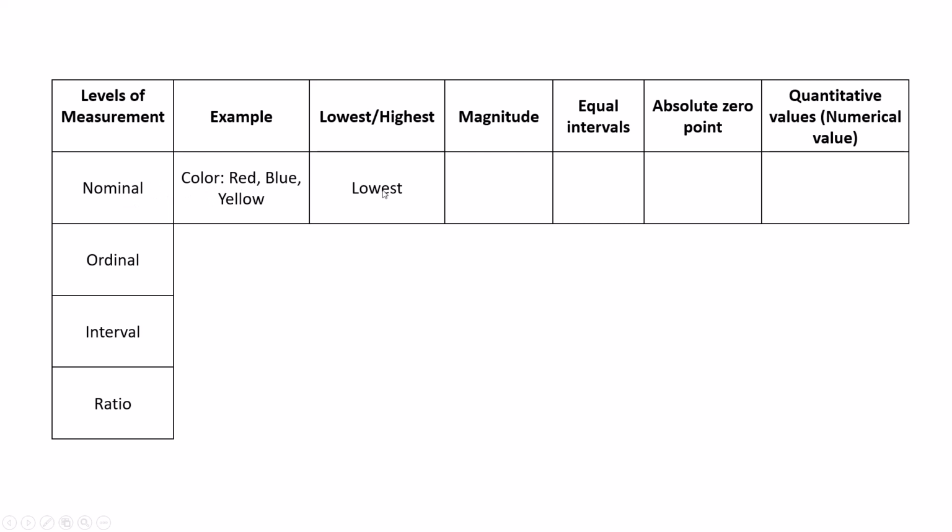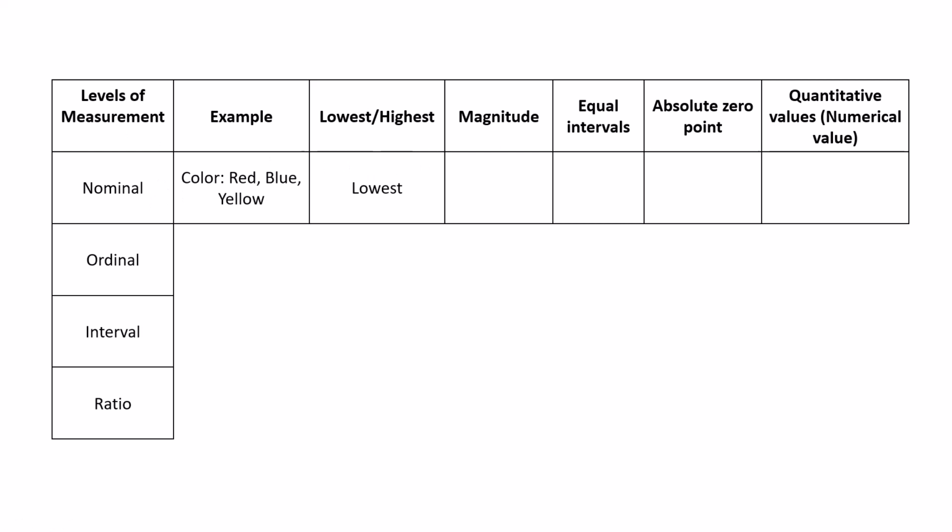It is the lowest because there is no magnitude, no equal interval, no zero value, and no quantitative values. That's why we cannot use nominal in different types of mathematical calculations, and we say it is the lowest level of measurement.